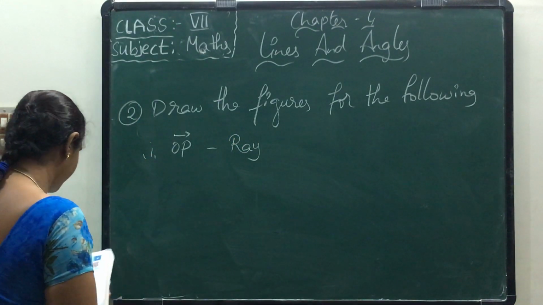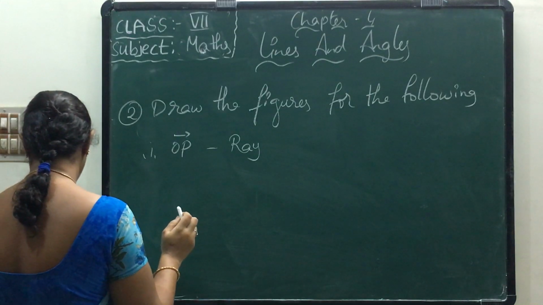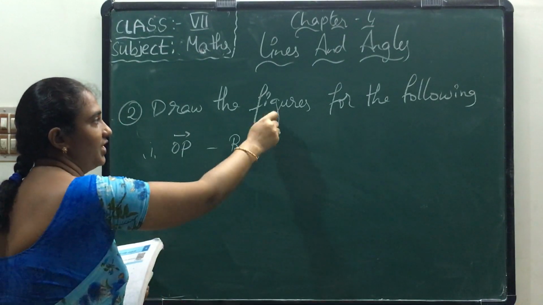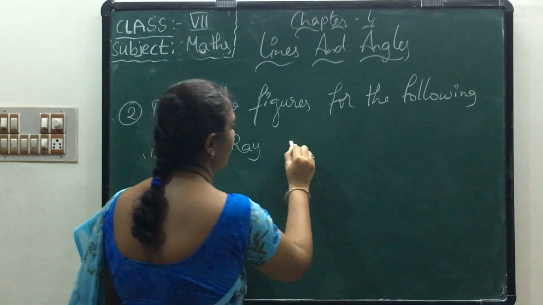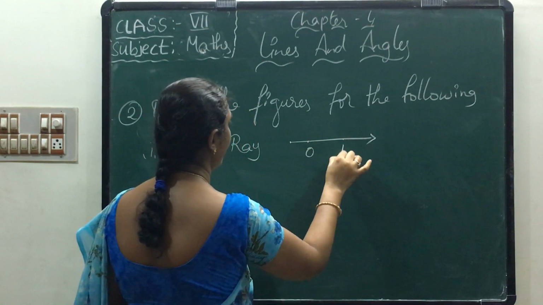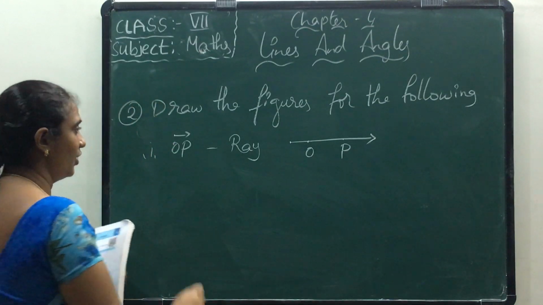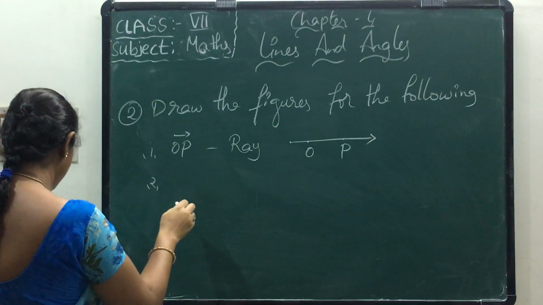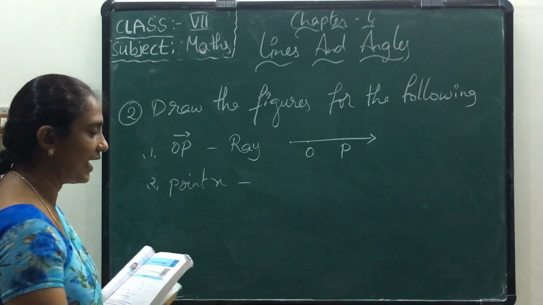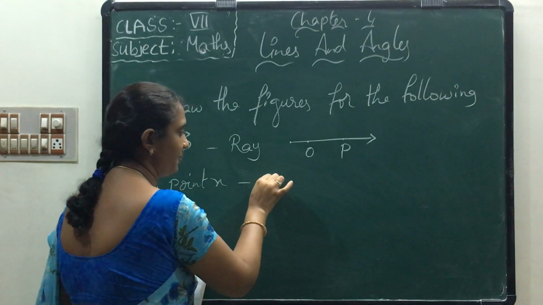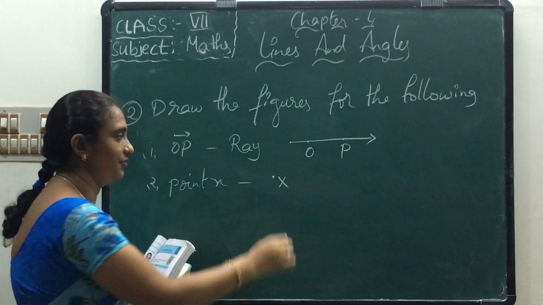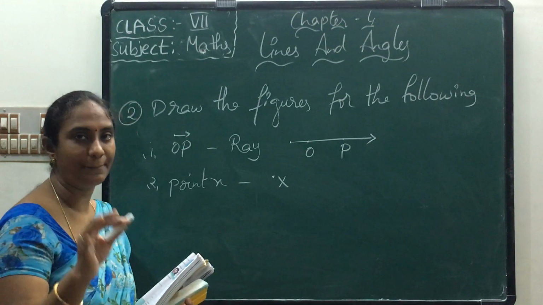The next one. This is known as a ray, and here we have to draw the figure also. How do we draw? Like this we have to draw, and we have to mark the points O and P. Now the second one. They have given point X. Point X means we have to keep one point, and we have to write the symbol X. Here we have to take a capital letter.